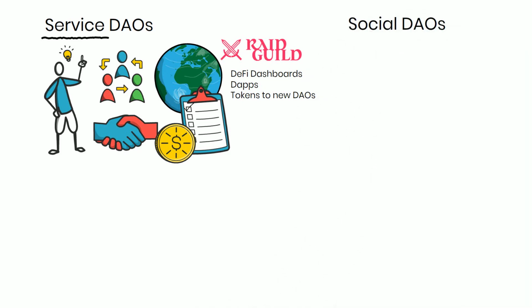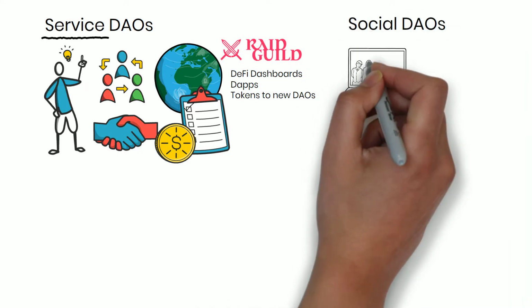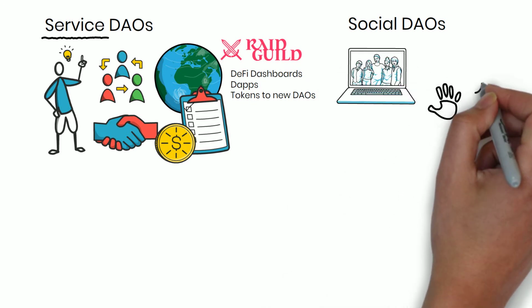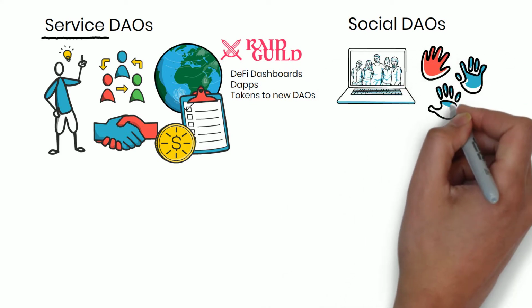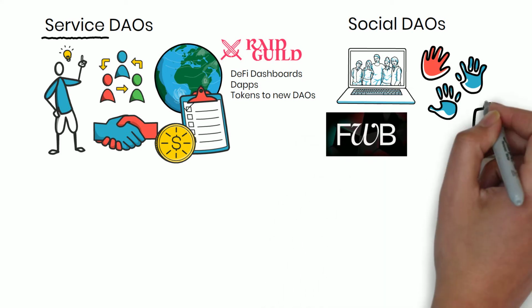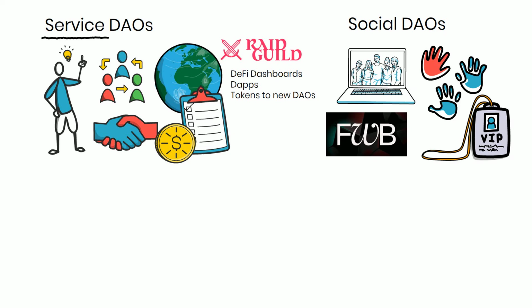Social DAOs. These DAOs bring like-minded people together online. The community has distinct objectives, like arts and culture. A good example is Friends with Benefits, FWB. Members have access to artists and exclusive events.